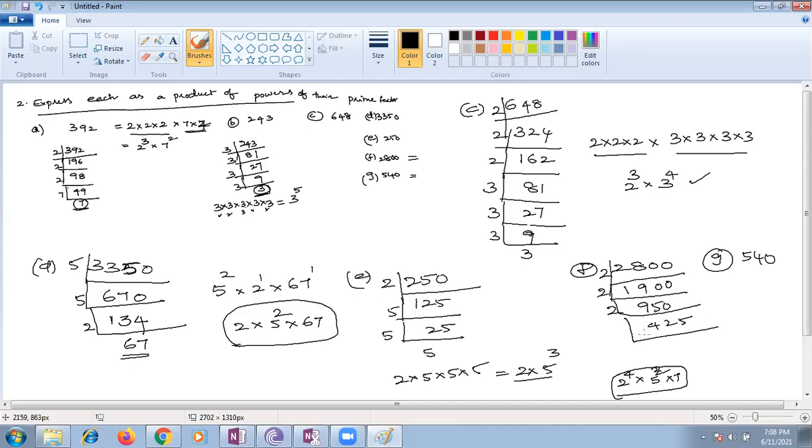Ma'am, actually for E, I got the answer as 5 multiplied by 2 power 10. Yes, sorry, this is 2 power 3. I think Raghav gave. Raghav, please check your answer. It's 2 power 3. Ma'am, I'm saying E answer. E is 2 multiplied with 5 cube, Nana. No, ma'am. Let me check again. It's 2 power 4. Ma'am, I got the answer as 5 multiplied by and the power 3. Ma'am, it took 25.